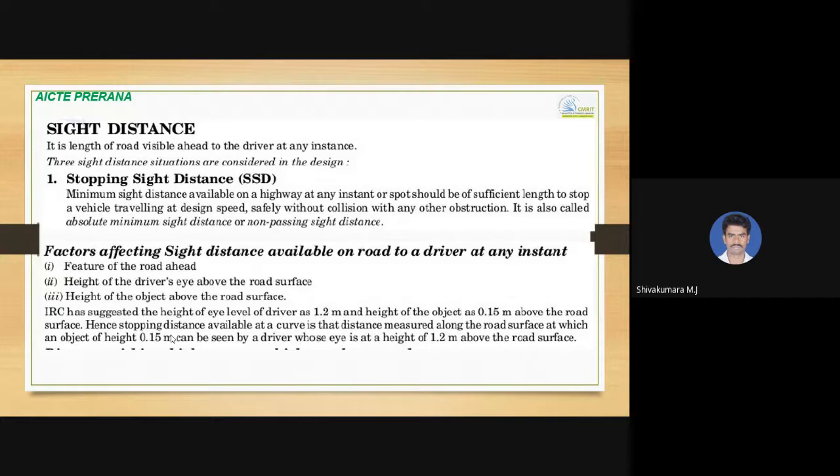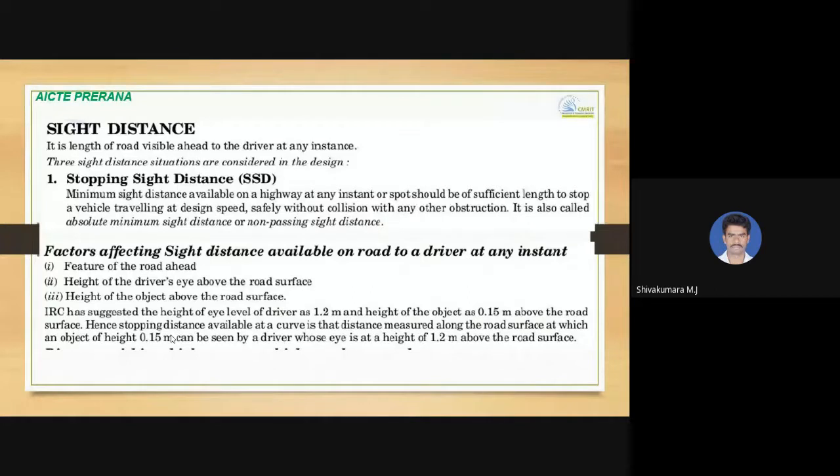Some of the factors which affect sight distance available on road to a driver at any instant are features of road ahead, height of driver's eye above the road surface, and height of the object above the road surface.